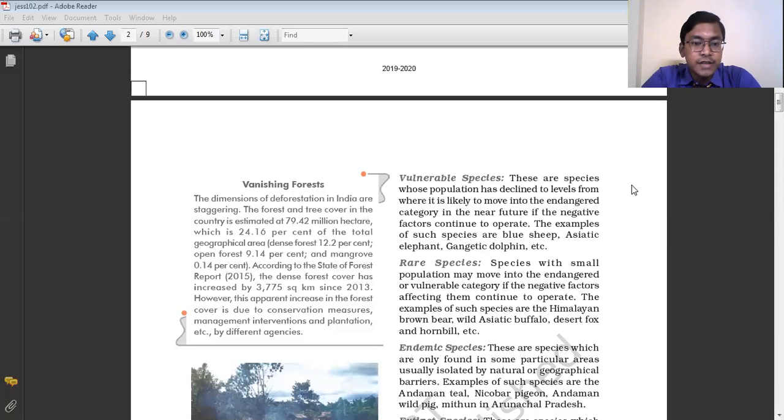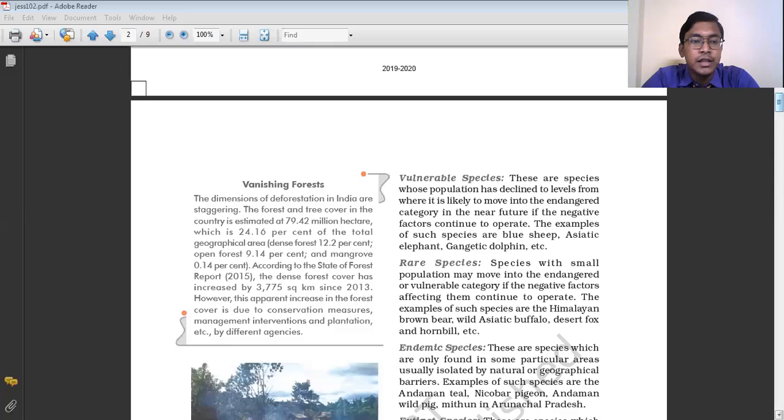However, this apparent increase in the forest cover is due to the conservation measures, management interventions, and plantation by the different agencies. So basically, this increase in the forest cover has become possible because of the conservation measures followed by the local people as well as by the government, and the management and intervention, and the plantation of trees by different organizations and agencies.